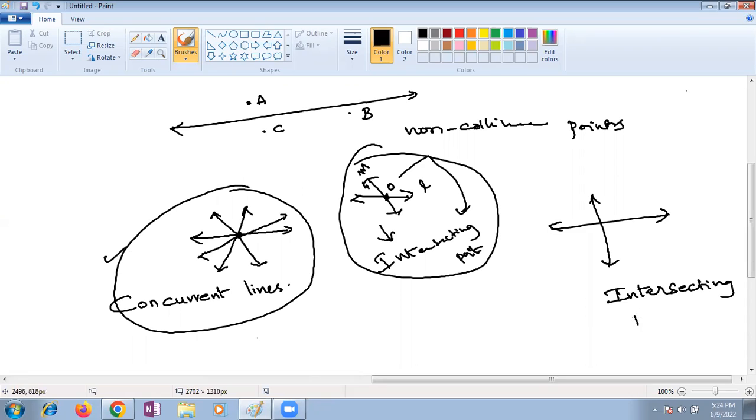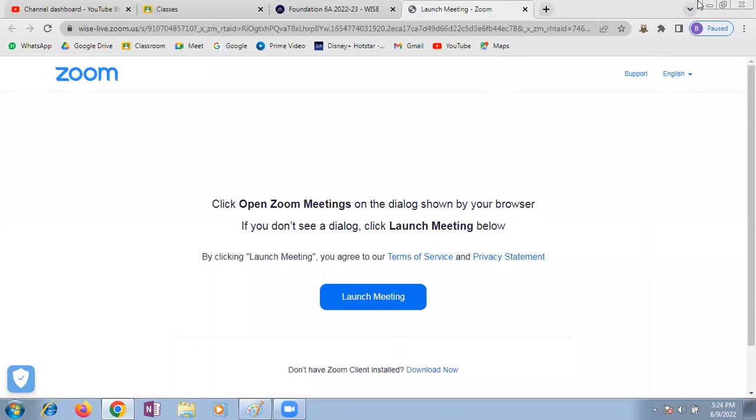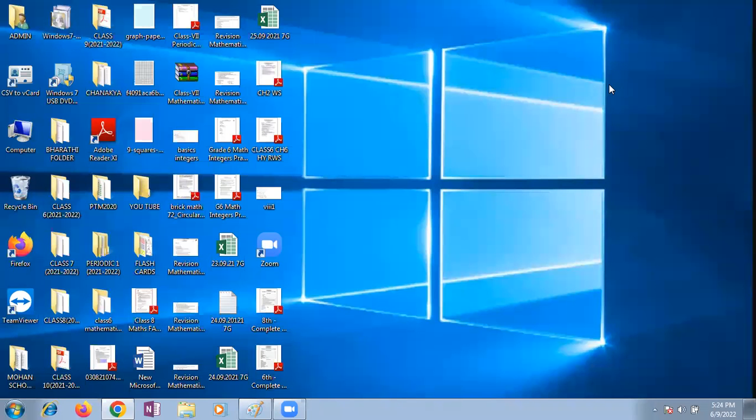Intersecting point. Hope you understood, children. These are the basic things, so please remember. If they ask questions beyond our level, you should be ready to answer. Concurrent lines, collinear points, non-collinear points, and what other things?